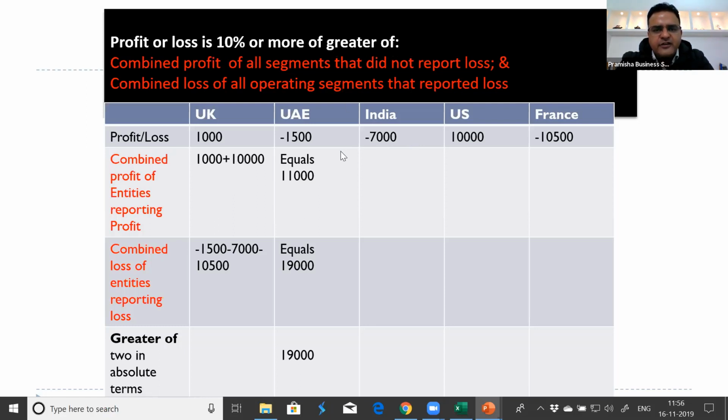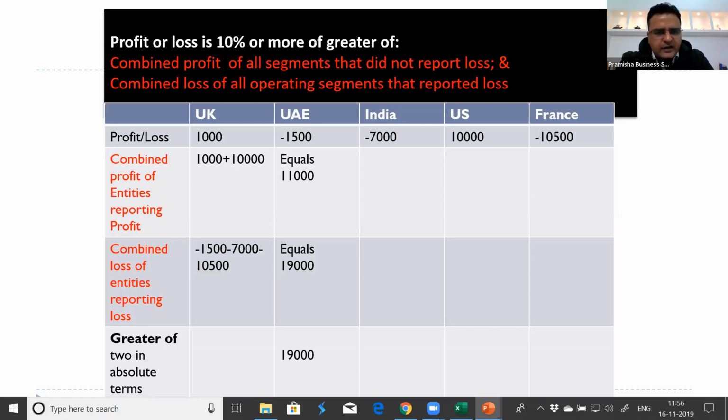Break it, greater of these two amounts in absolute terms. The greater of 11,000 and 19,000 is 19,000. So we'll take 10% or more of the greater of 19,000. So 10% of 19,000 is 1,900. Now all the segments representing profit or loss more than 1,900 are reportable segments. Whether their loss is more than 1,900 or their profit is more than 1,900, they are considered to be reportable